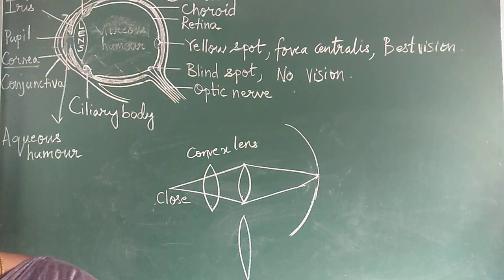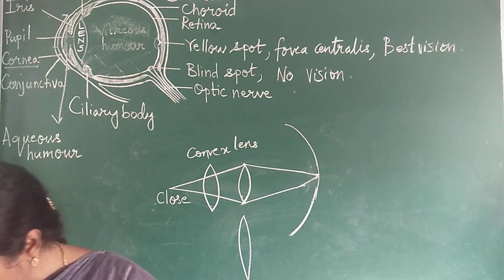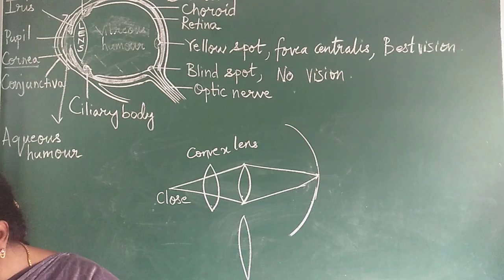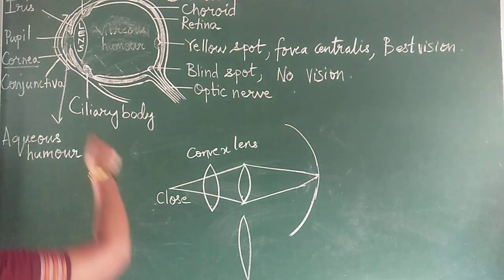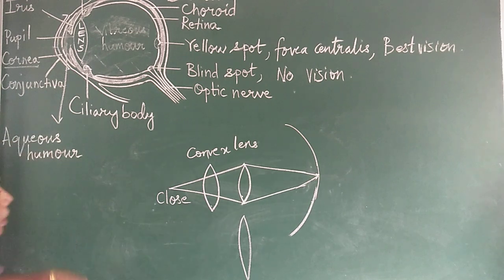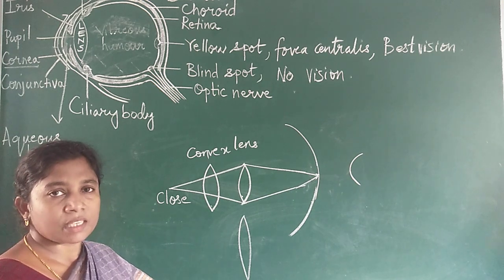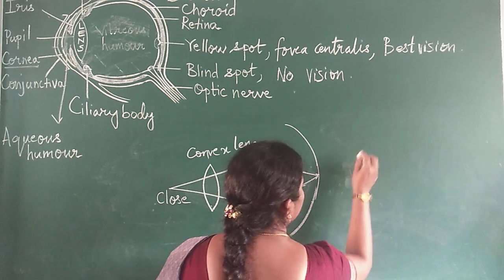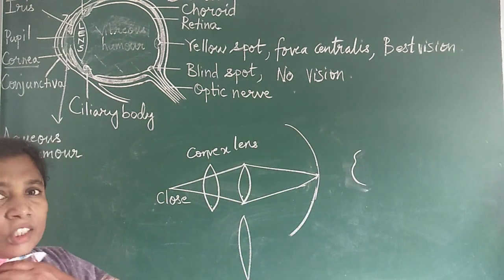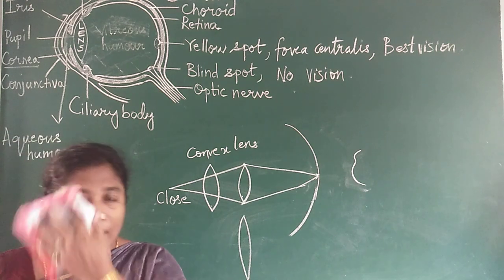Then there are some other defects also called astigmatism. In this astigmatism, some parts of the objects will be seen clearly, while others are blurred. This is due to uneven curvature of the cornea. See, this is the cornea. The cornea is dome shaped, I told. But if the person is suffering from astigmatism, it is something uneven, not a proper curve. Uneven curvature of the cornea leads to an eye disease called astigmatism.